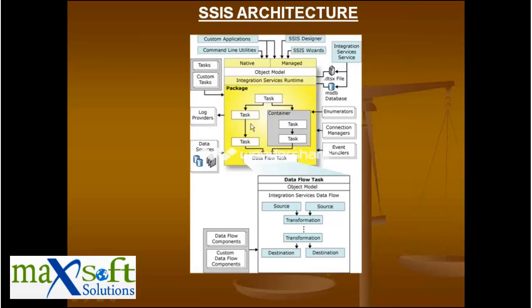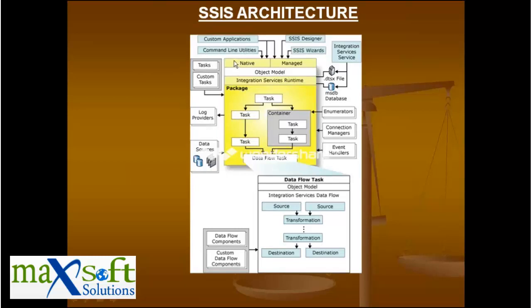Now, you can connect to this service using any custom application. Custom application means you can connect using a .NET application, PHP application, SAP application or Java application, as long as you have the provider. We also have some command line utilities.